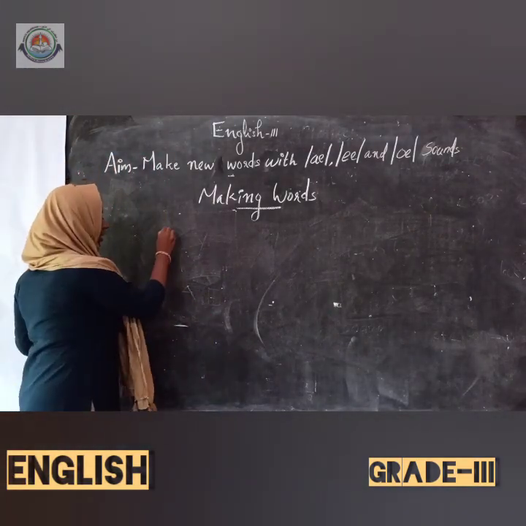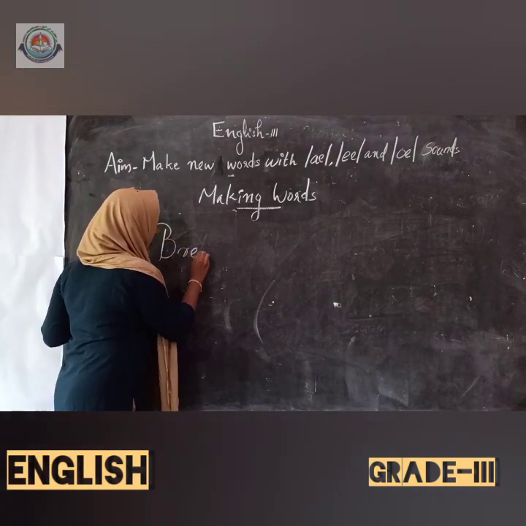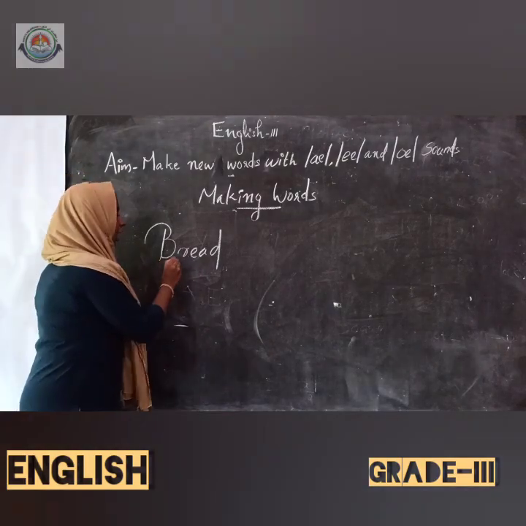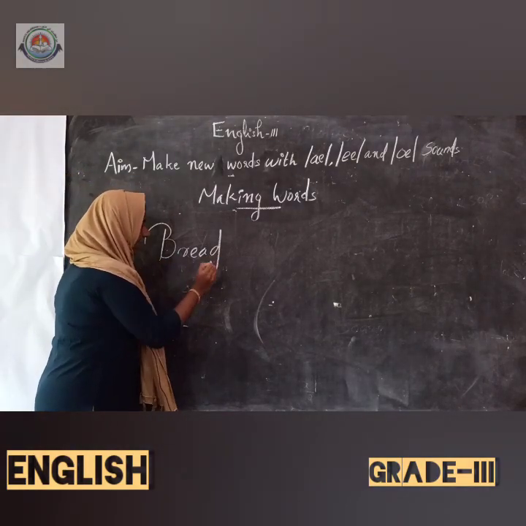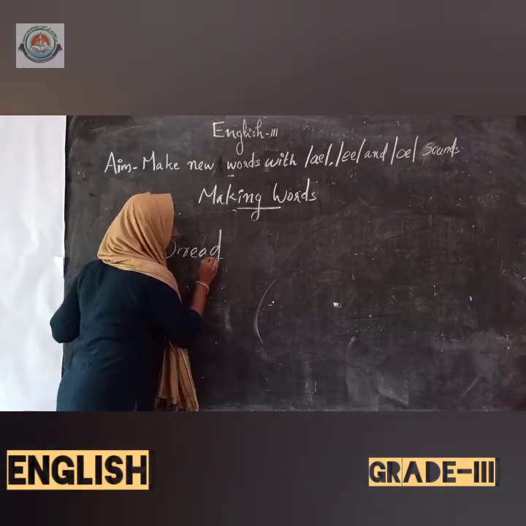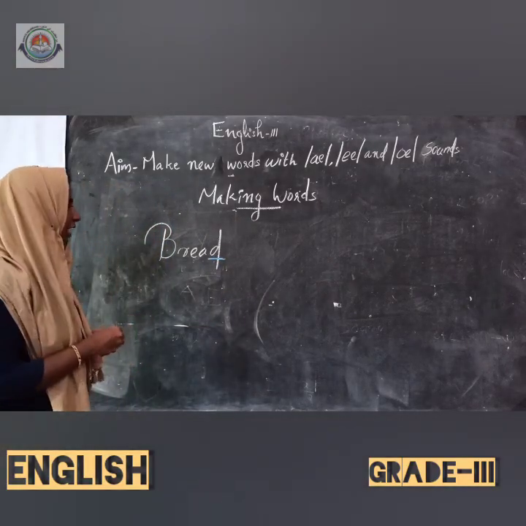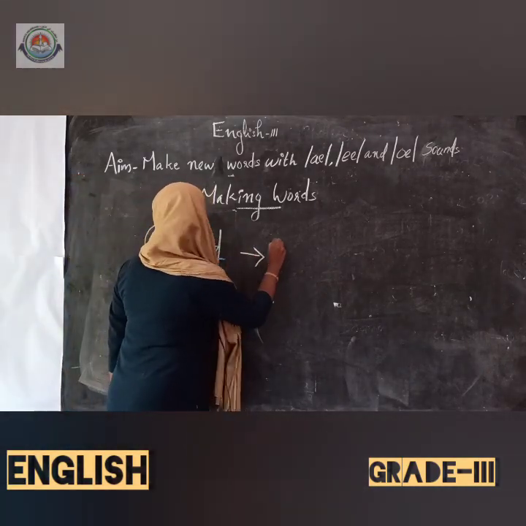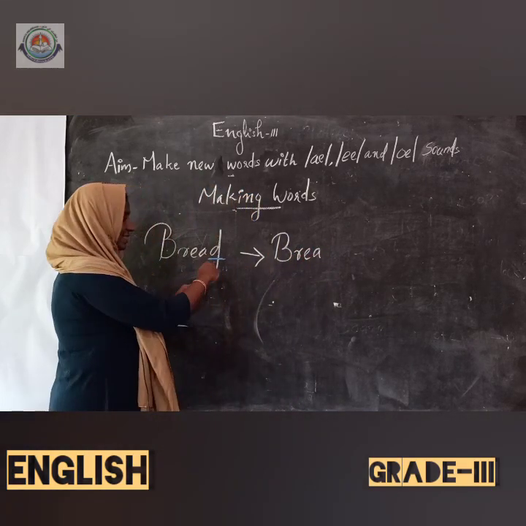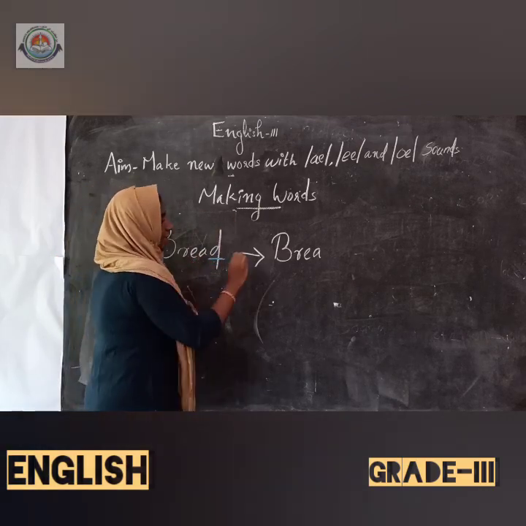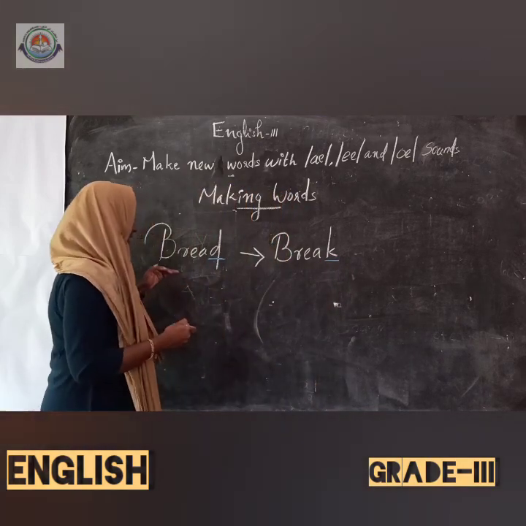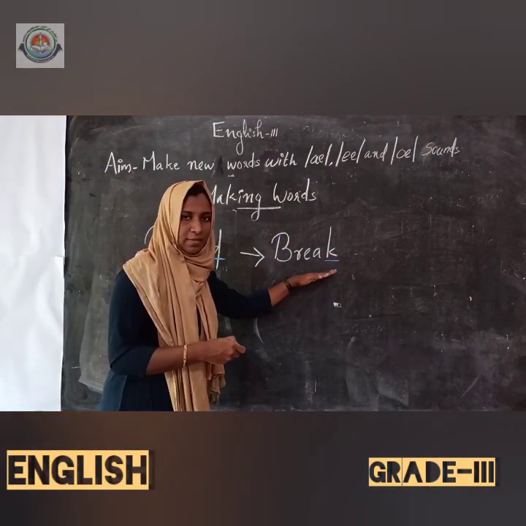Okay, look here. Here we have B, R, E, A, D. We have the word bread. Okay. B, R, E, A, D. If we change one letter here, which is the letter D. So B, R, E, A, and we change this letter and we add here K. Okay, now it is break. Here it is bread and here it is break.